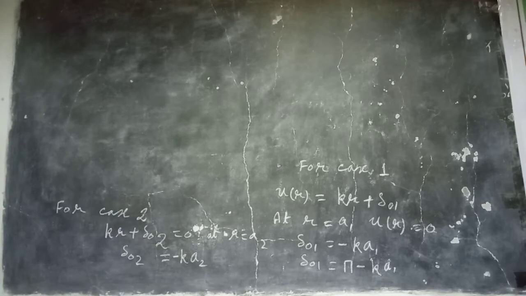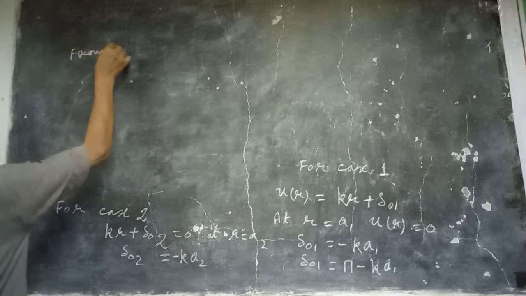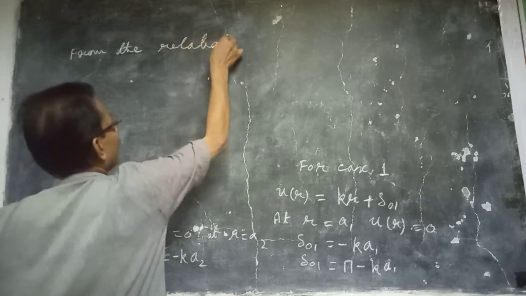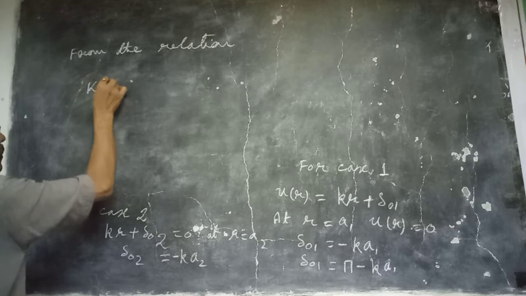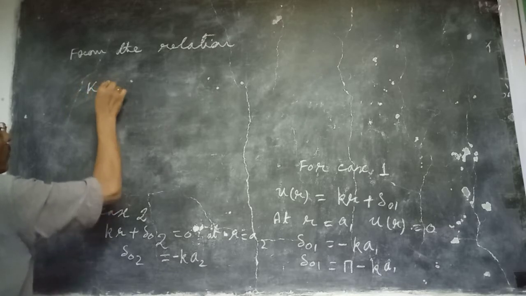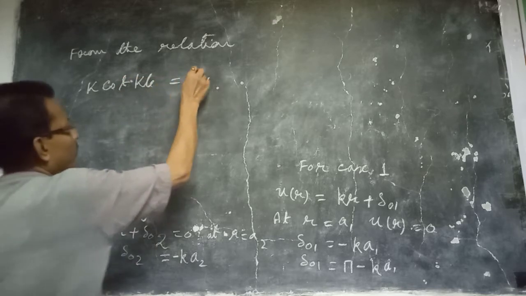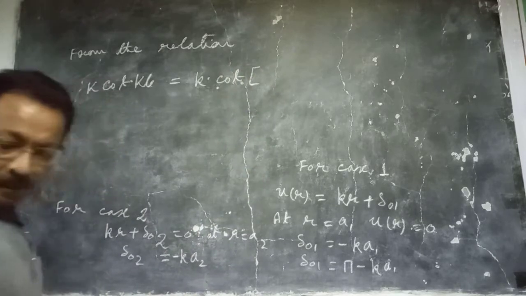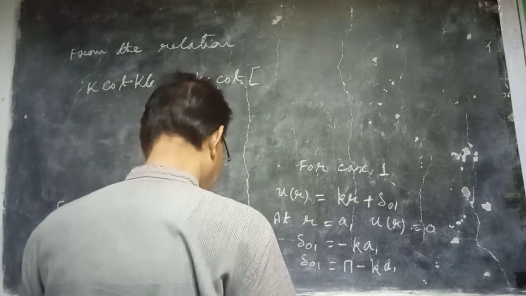Now from the relation we have derived earlier, it is k cot kb is equal to k cot (kb plus c plus delta 0 1).